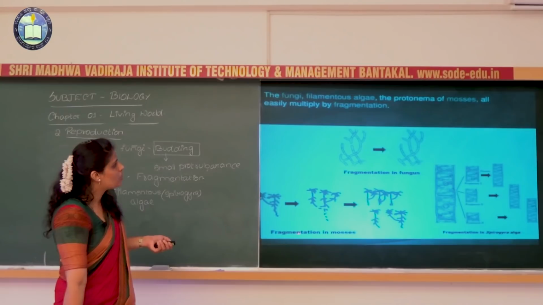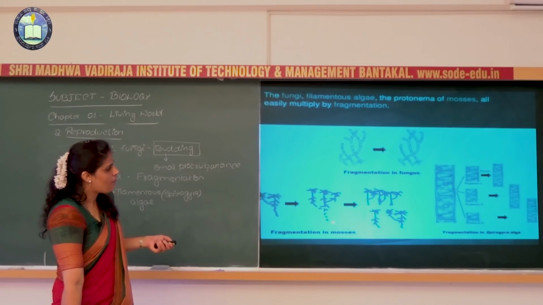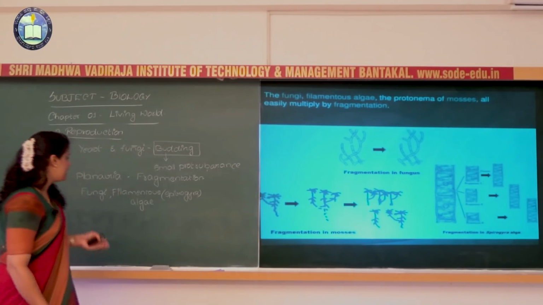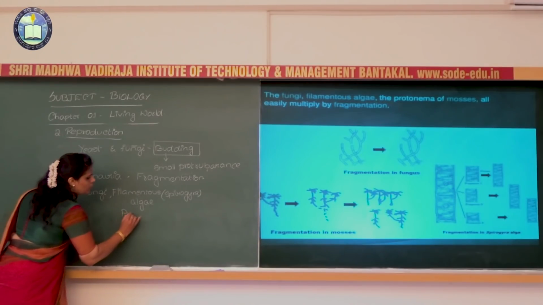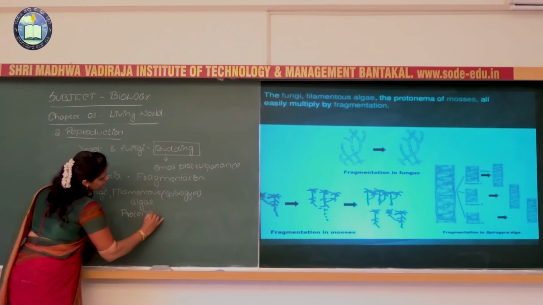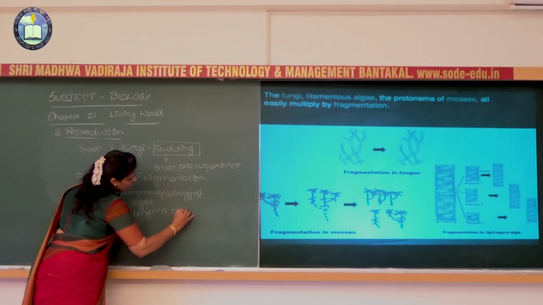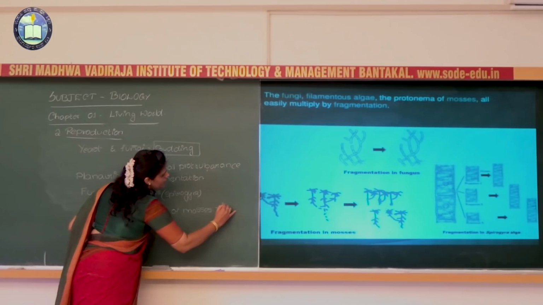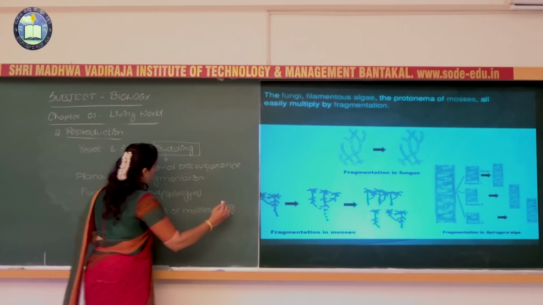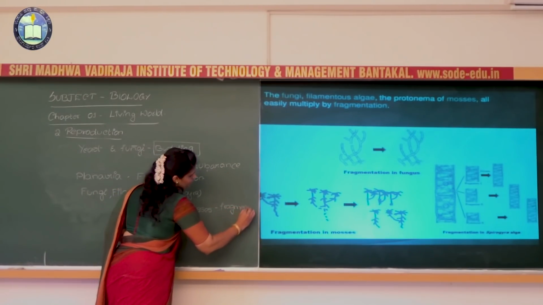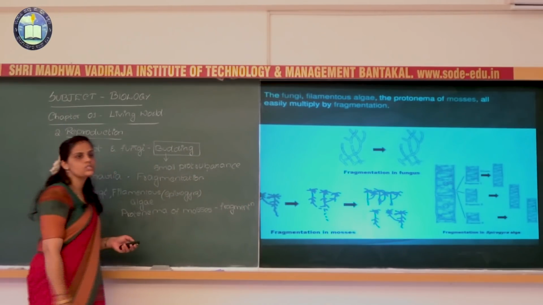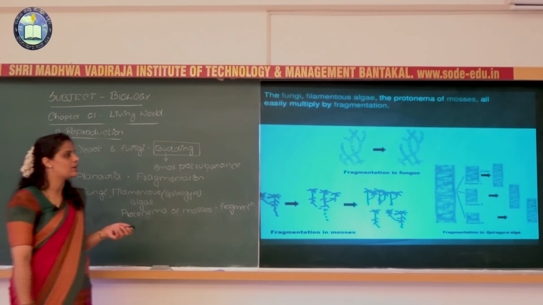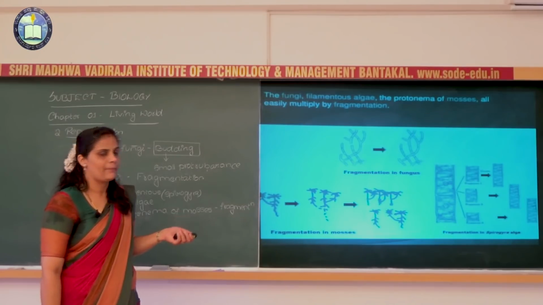So the protonema of the mosses also multiply. They also show asexual reproduction by fragmentation.